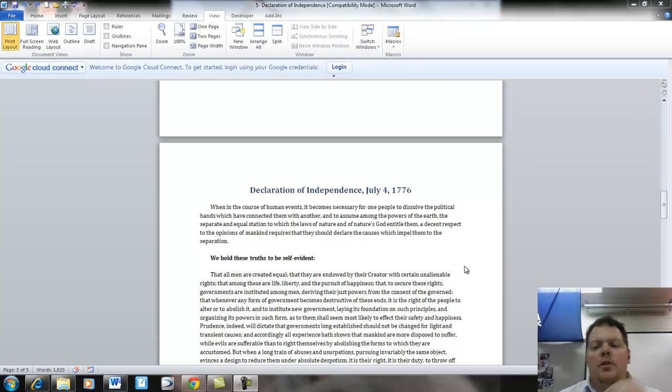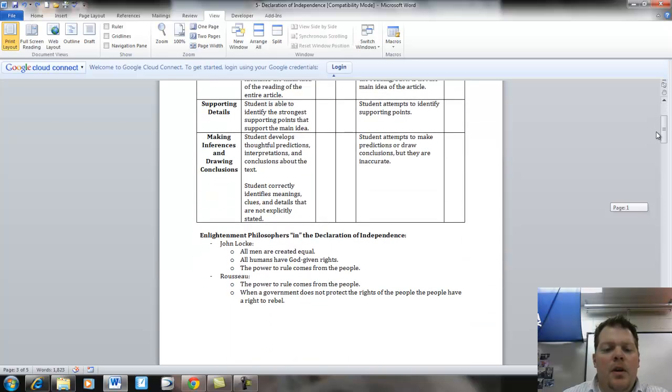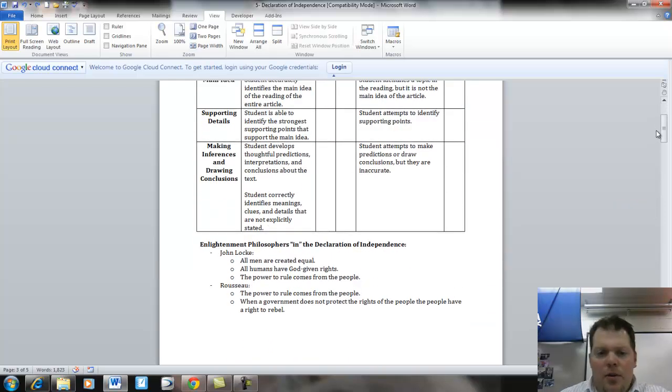Hey everybody, here to talk a little bit about the Declaration of Independence and just give you an online resource for analyzing that document. So, you guys got this assignment a couple weeks ago, and basically our goal is to understand the setup of the Declaration and try to find some of those Enlightenment ideas in the Declaration of Independence.